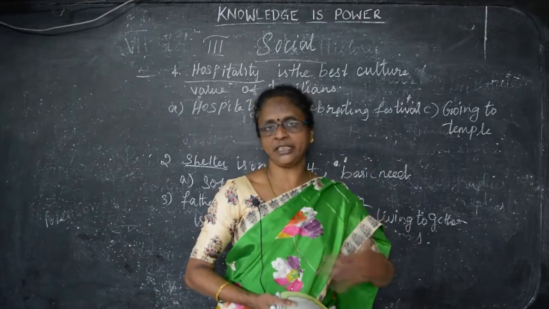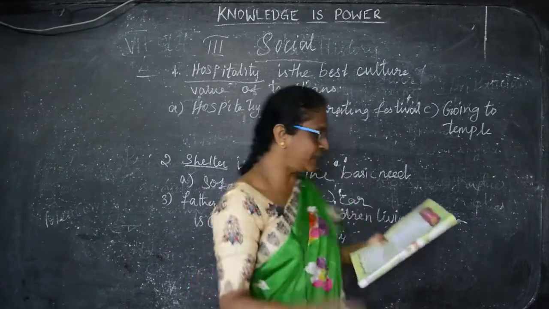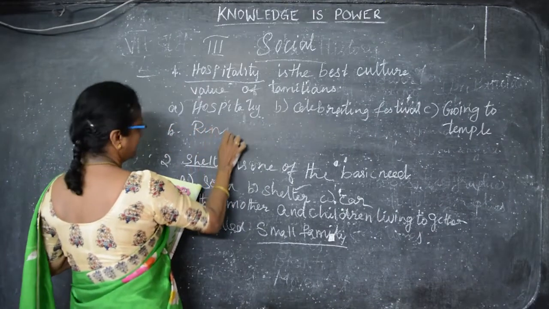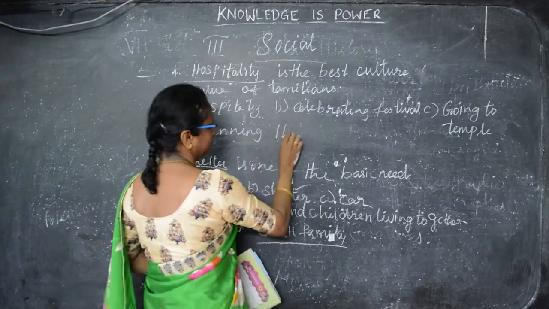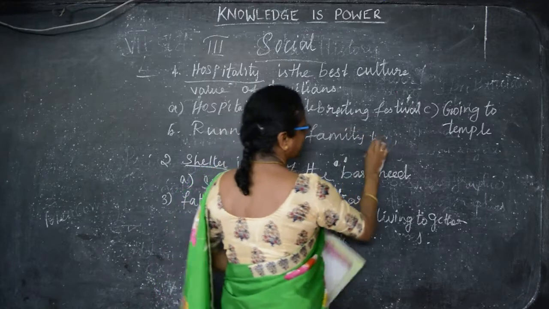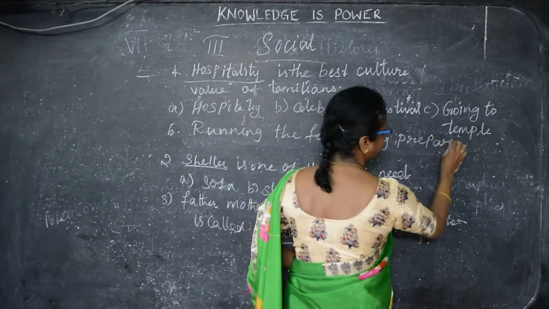So for everything they have to put the budget, how much we have to spend for each and everything. So running the family, say children, running the family by preparing dash.